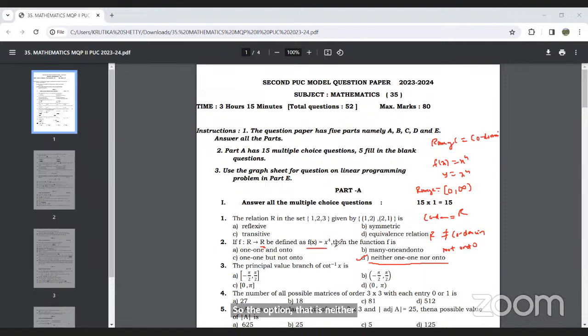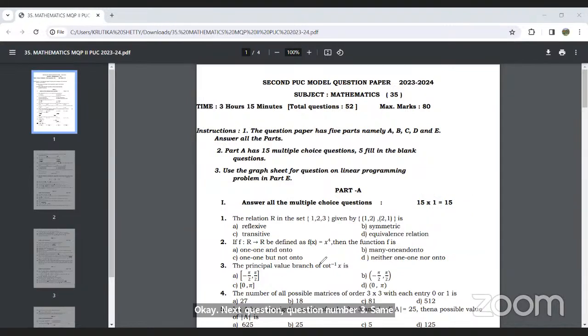So f of x is equal to x raised to 4. It is neither a one-one function nor an onto function. Neither one nor onto. Okay, next, pay attention. Next question, question number 3. In question number 3, it's given the principal value branch of cot inverse x is.